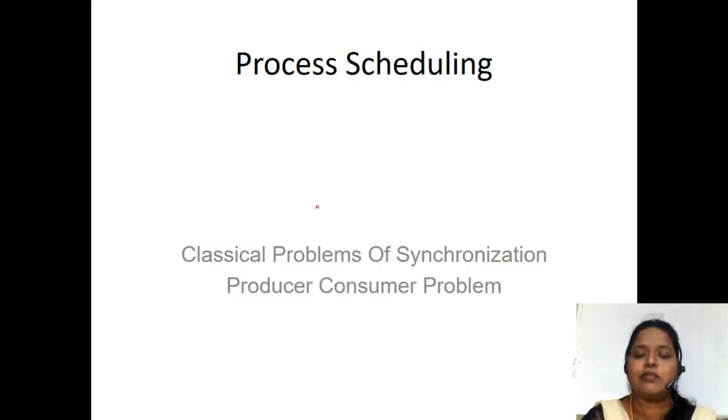So what do we mean by a bounded buffer problem? It is only applicable for two processes. By making use of a critical section, it has solved all three problems of critical section. What are the three problems? Mutual exclusion, progress and bounded wait. But the drawback of the bounded buffer problem is that it is only applicable for two processes, but it is not at all applicable in the real world environment, right?